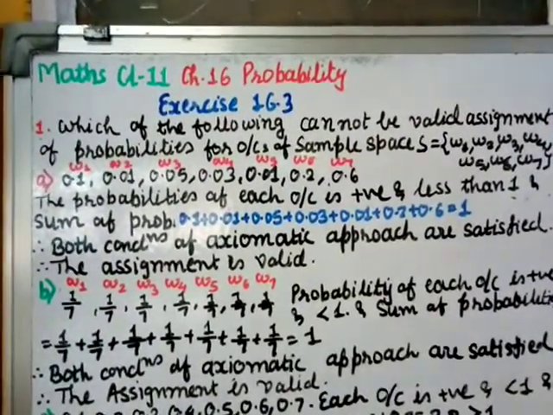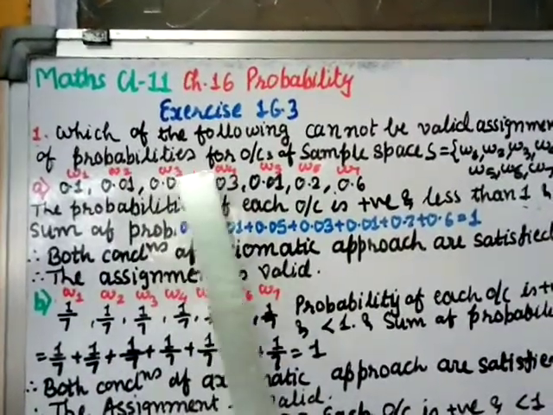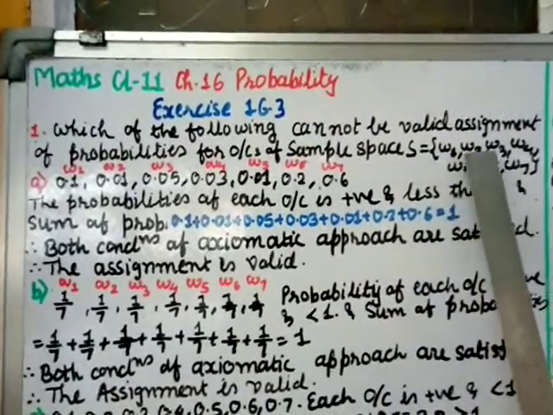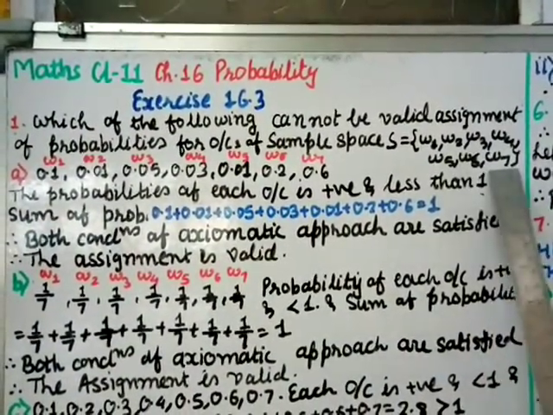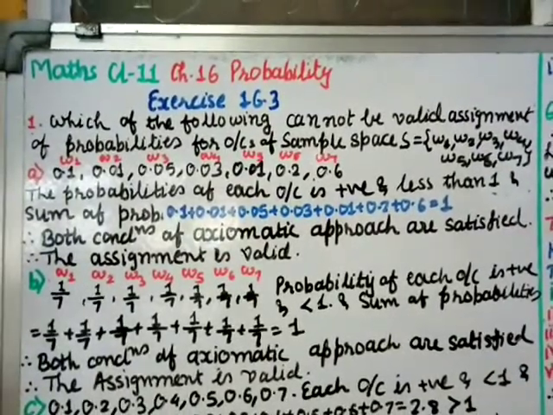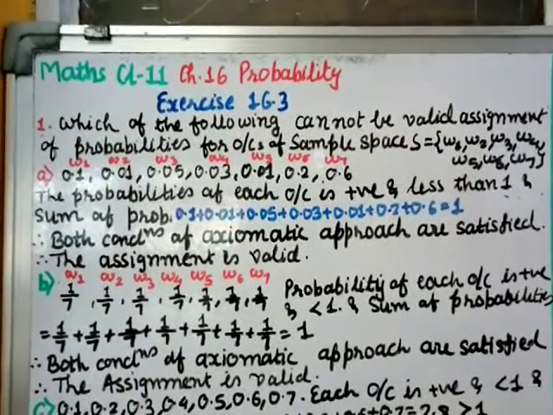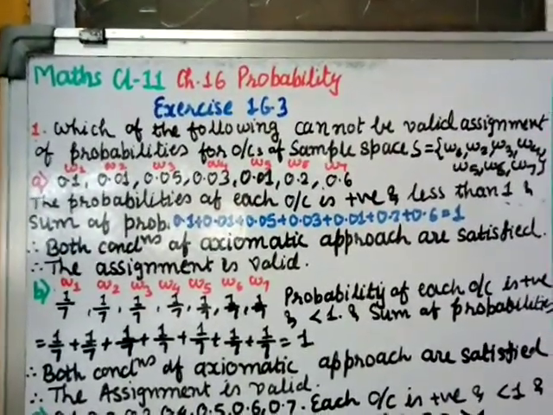Question number 1. Which of the following cannot be valid assignment of probabilities for outcomes of sample space S equal to omega 1, omega 2, omega 3, omega 4, omega 5, omega 6, omega 7. So we are given outcomes, and using the axioms we have to find whether the assignment is valid or not.